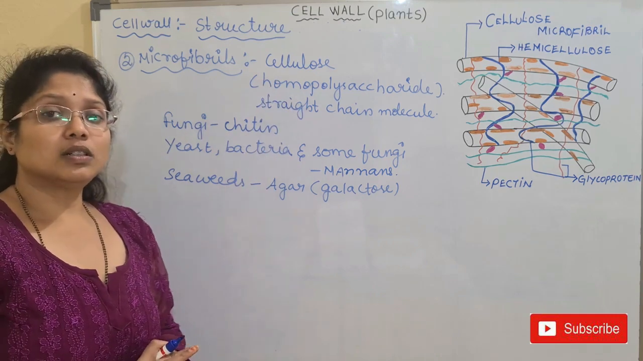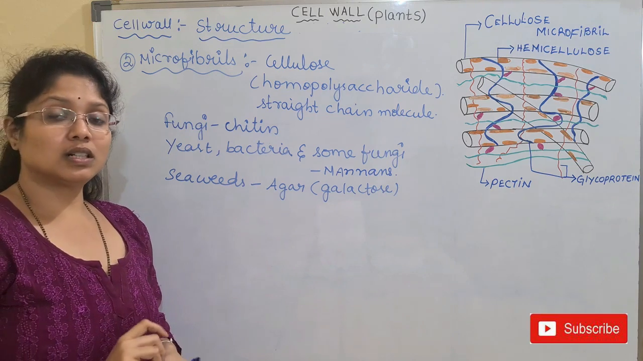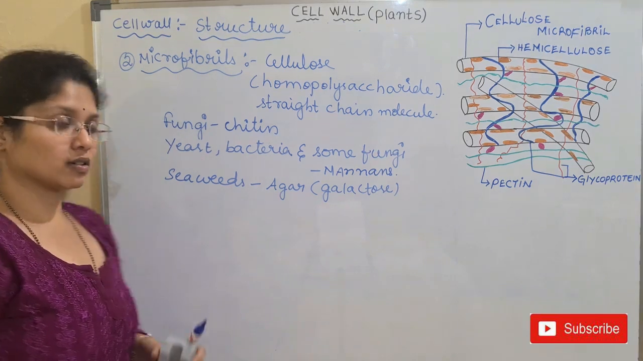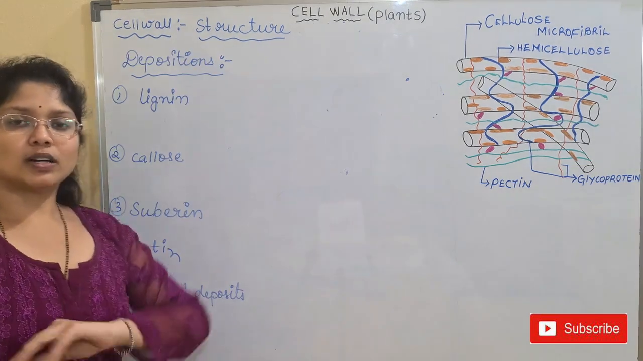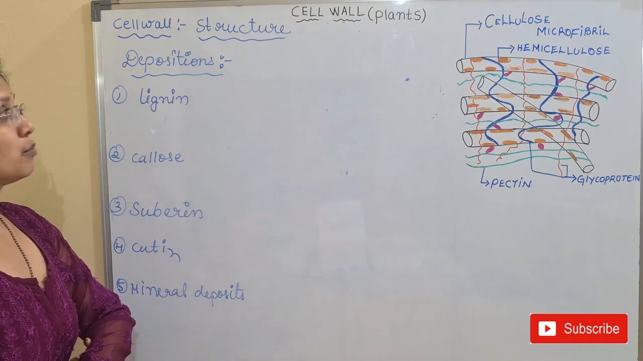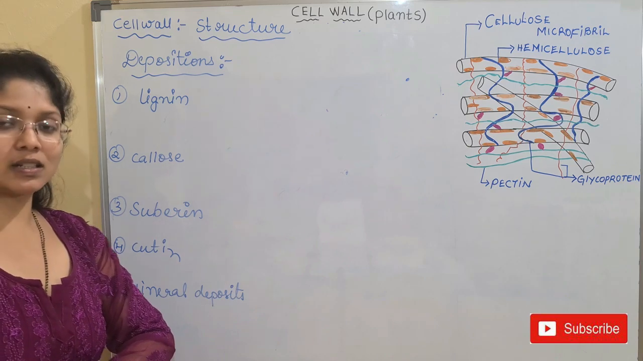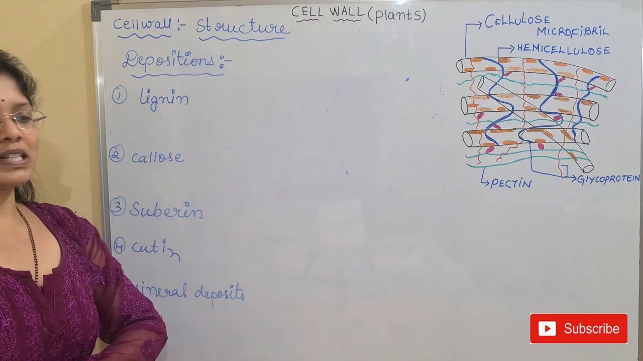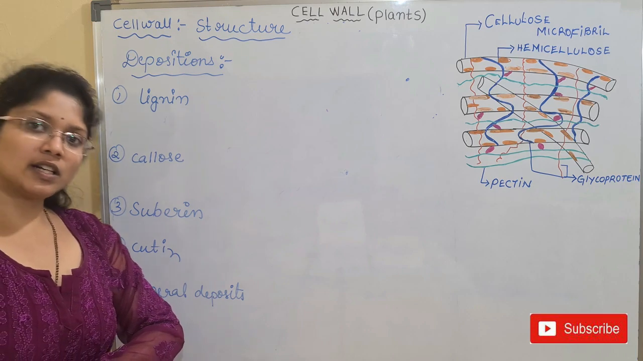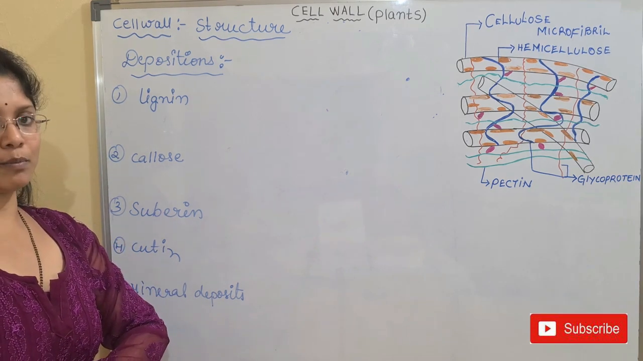And next coming to the third component, that is the depositions. The third most important component of the cell wall is the deposition. So we have to discuss the depositions. I have told you they may be present or absent. They are the extra deposits that are formed on the cell wall. Based upon the age and functioning of the plant cell, the cell wall will show different types of depositions.